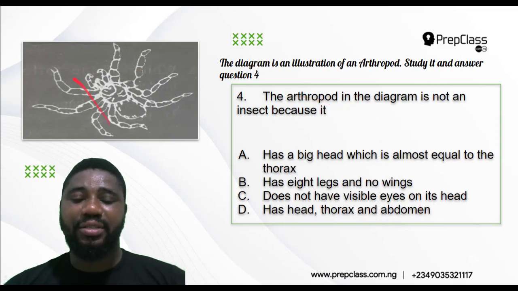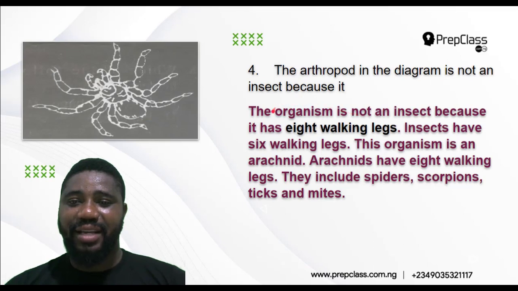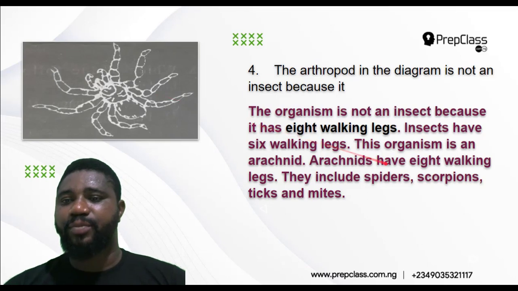So why is this arthropod not an insect? I said that the organism is not an insect because it has 8 walking legs. Look at it. 1, 2, 3, 4, 5, 6, 7, 8. It has 8 walking legs. Insects have 6 walking legs. So anything that has 8 walking legs is an arachnid. It's not an insect. An insect must have 6 walking legs.